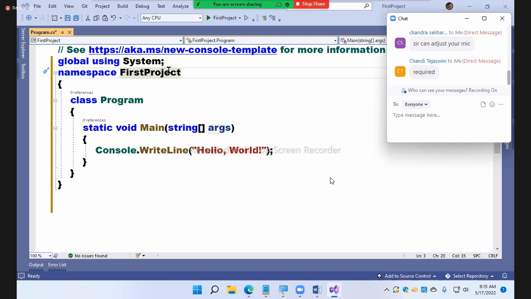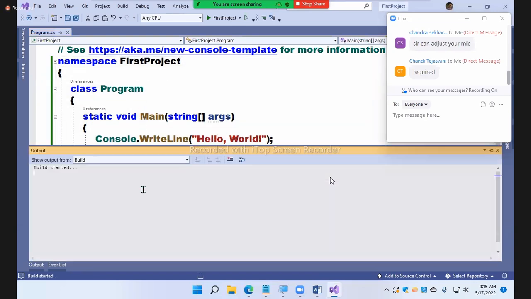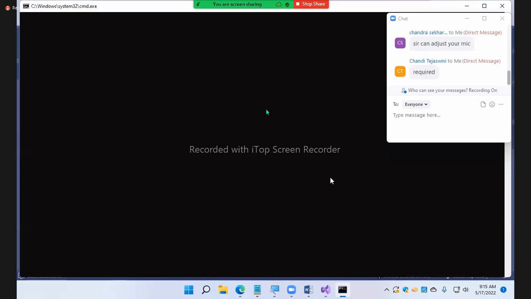Clear? So I am removing this. Even though I remove this and execute, let's see the output, whether I get any error or not. This is my first file and I did not write it here also, and the code executed.